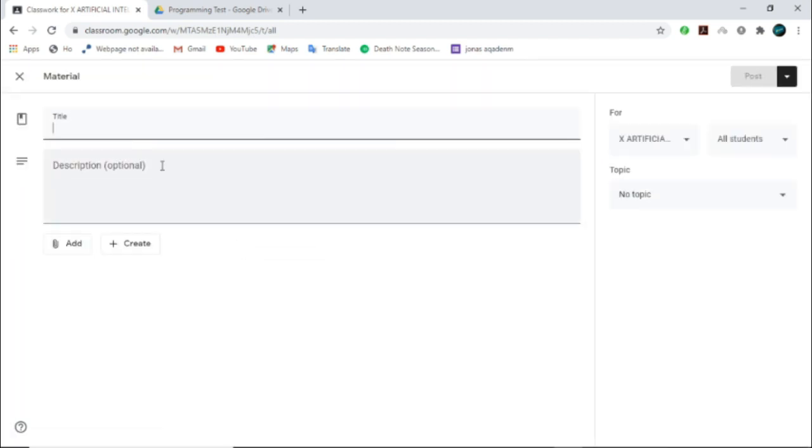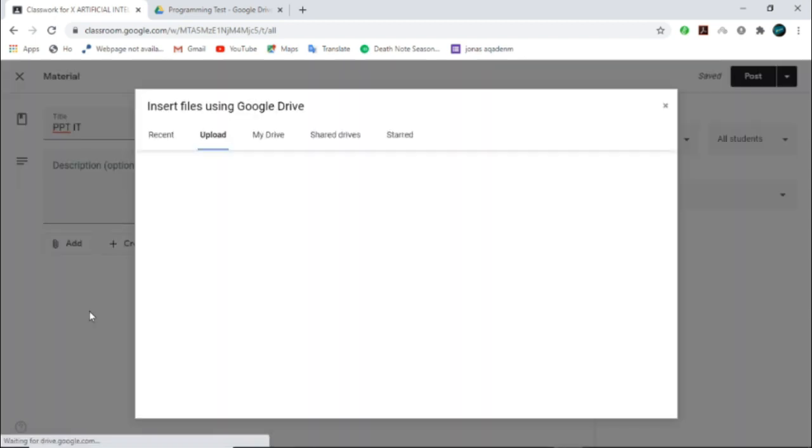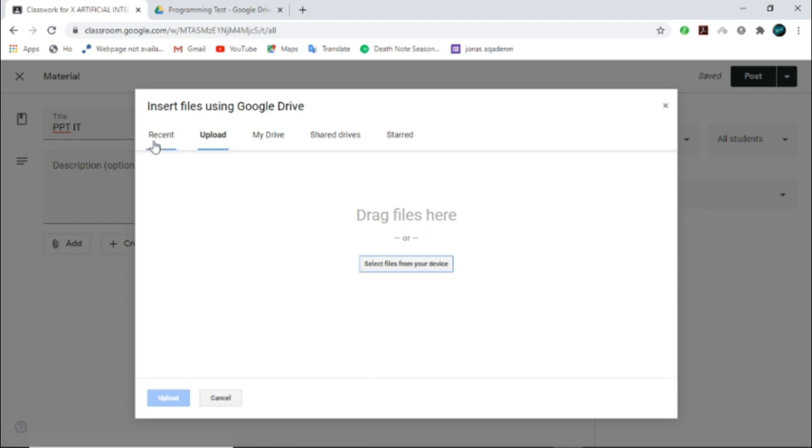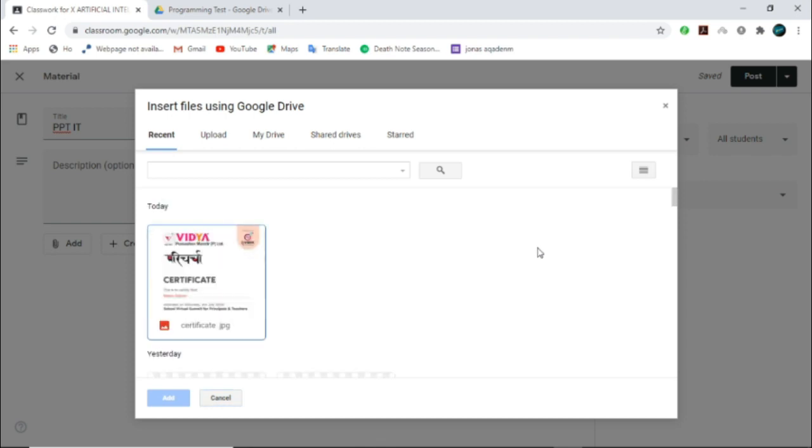When I click on Material, what I need to do is give the title of the material, say PPT of IT or any topic. Description is optional, and you have to attach the file. Attach from where? If your file is stored on Google Drive, you can use this, or you can simply attach it from your computer also. So if I want to attach from my computer, then I can find any file.